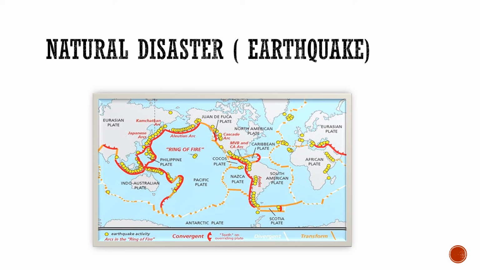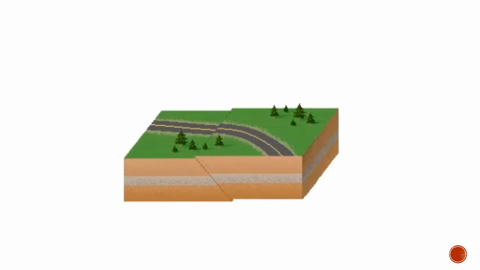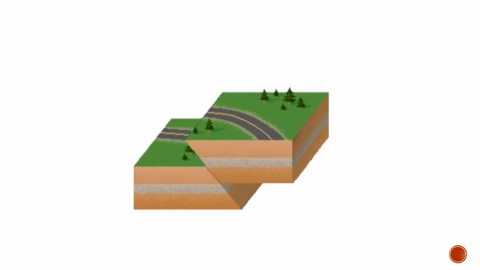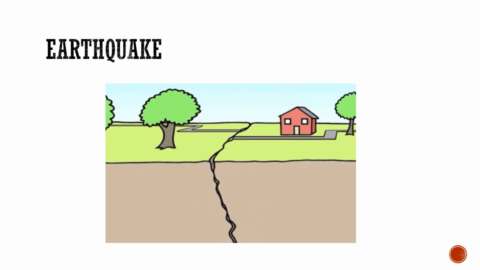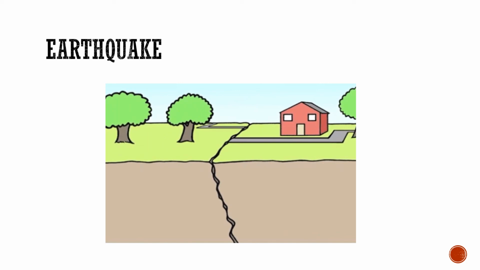So now we'll start earthquake. The lithosphere is made up of a number of interlocking plates. These plates tend to move or slip against each other, producing vibration in the earth's crust. This sudden shaking of the earth is called an earthquake.